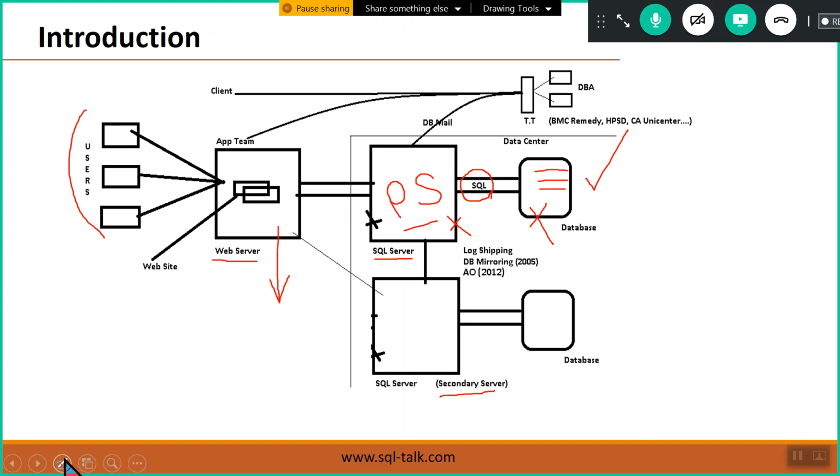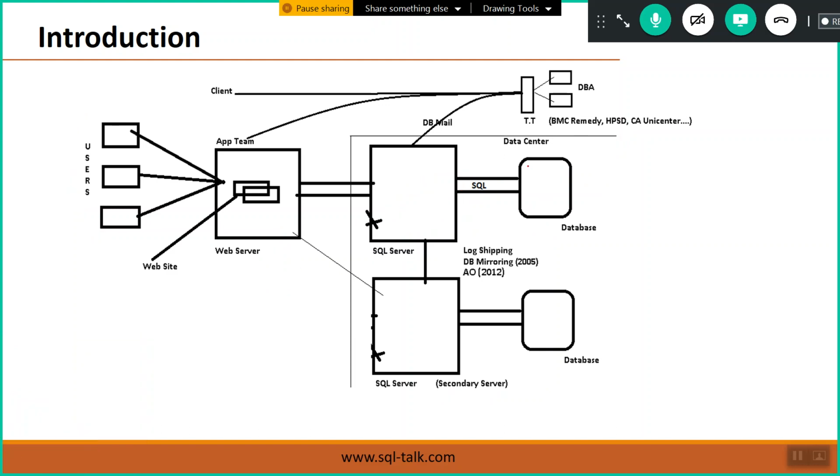Whatever changes are made in this production database copy, the same changes are maintained in parallel in the secondary server database, automatically. So tomorrow, if this production server is down, the database is down, or a network-related issue occurs, then immediately applications are redirected to the standby server or secondary server. So that business will continue.